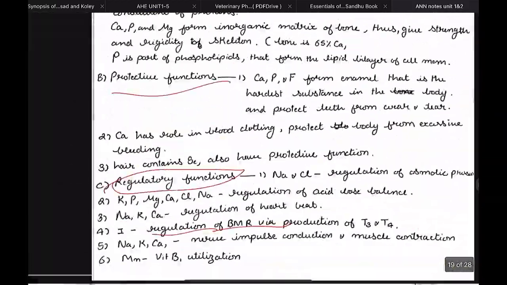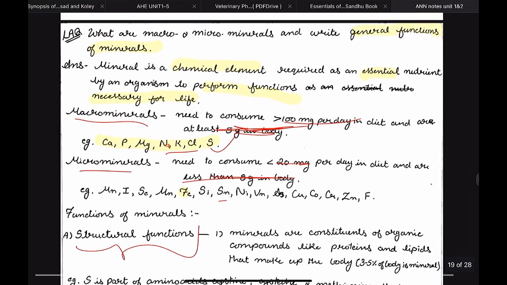You might have noticed that I'm not covering all the minerals like deficiency of fluorine, arsenic. Why? Because they are required in very, very small amount. So usually deficiency diseases do not occur. Secondly, poisoning of minerals like tin, arsenic, fluorine, they are very much common as compared to their deficiency. So no need to discuss them. We should just know the names of the important deficiency diseases.